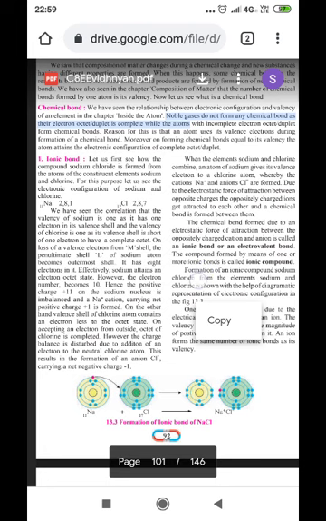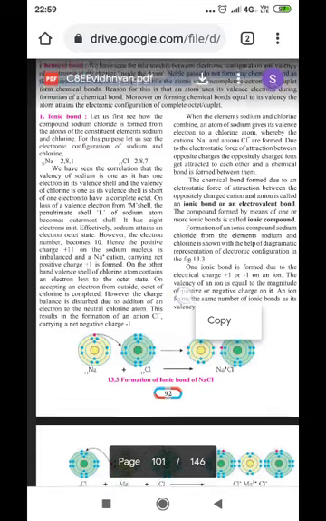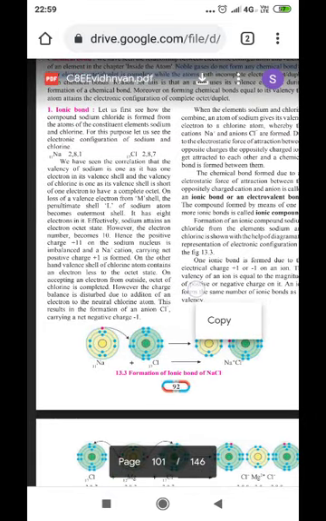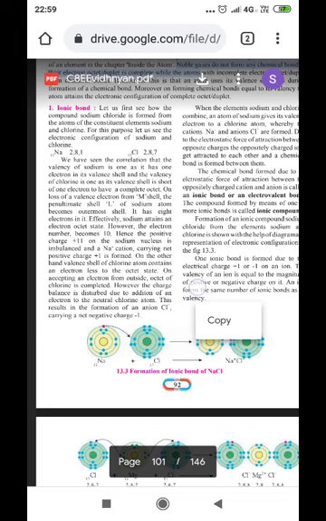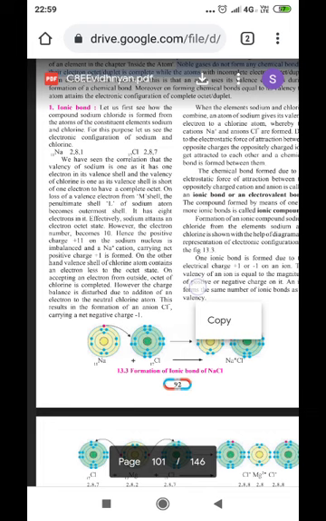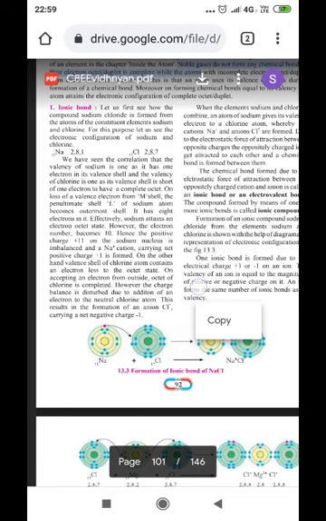Moreover, the forming of chemical bonds is equal to its valency. The atom attains the electronic configuration with a complete octet or duplet. Now, ionic bond. What is an ionic bond? In short, when a bond is formed by complete transfer of electrons between two atoms, it is called an ionic bond.